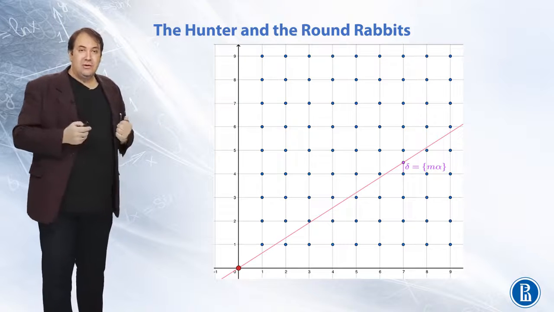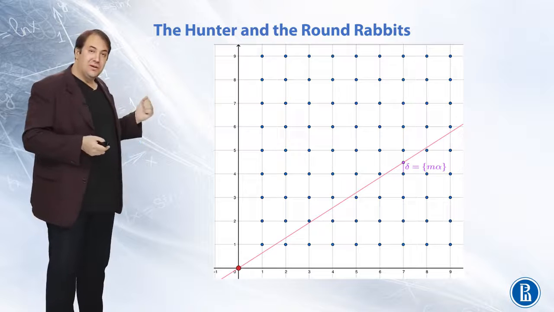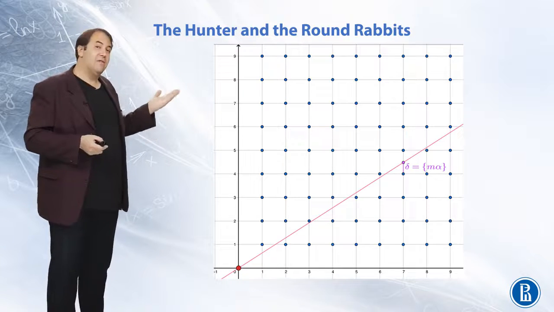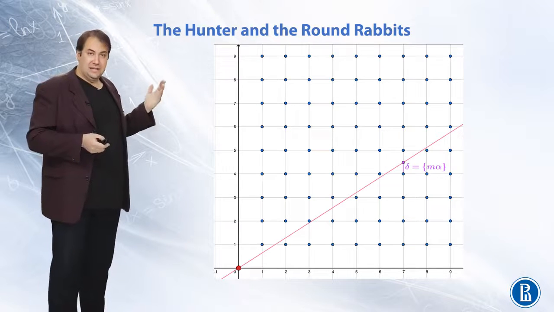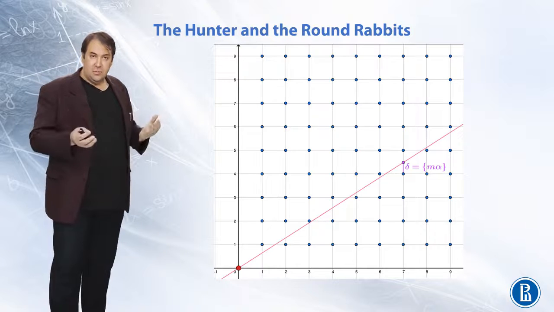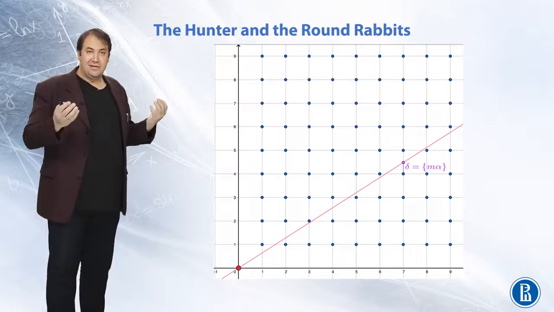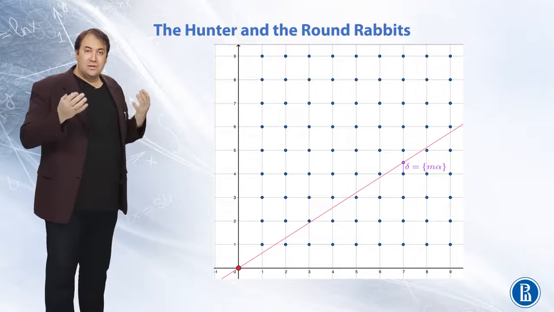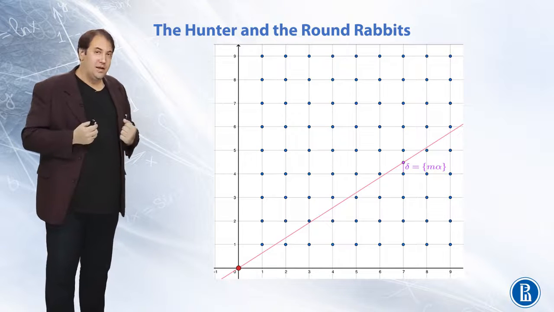Delta is the distance between the bullet and the center of the rabbit. And now simply recall Kronecker's theorem, which states that fractional part of m alpha can be arbitrarily small if alpha is an irrational number and m is an integer. This fractional part of m alpha can be arbitrarily small. So for some m, it will be smaller than the radius of these rabbits. So one of the rabbits will always be hurt by the bullet.